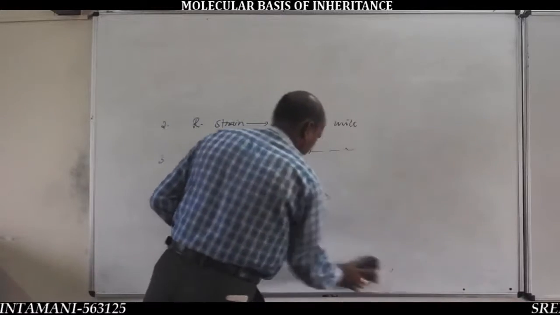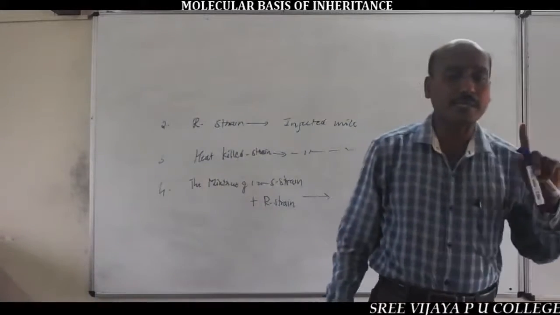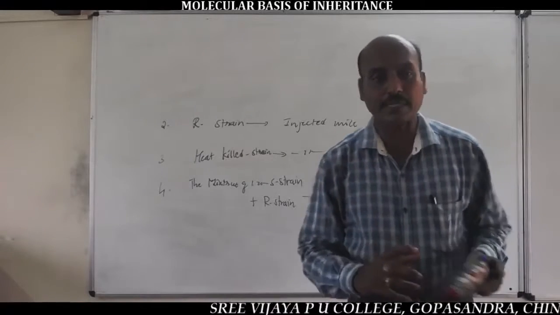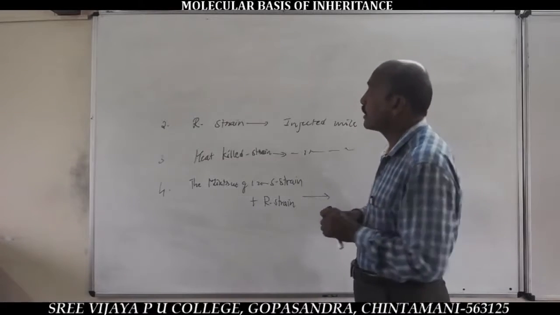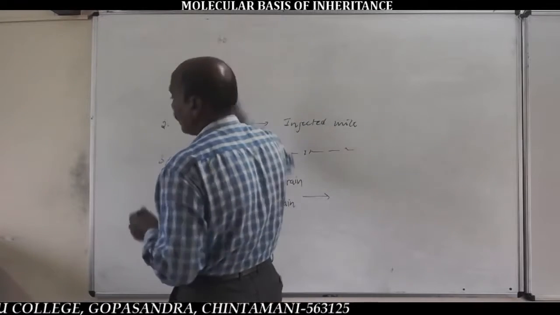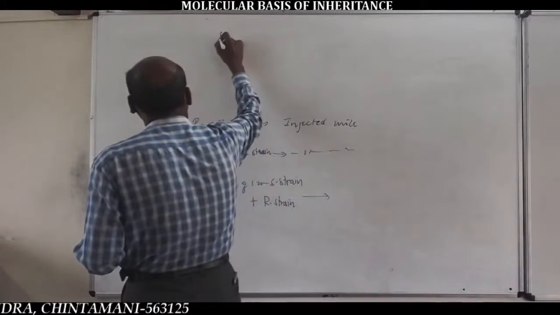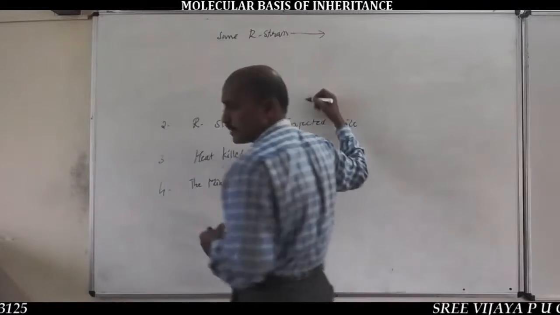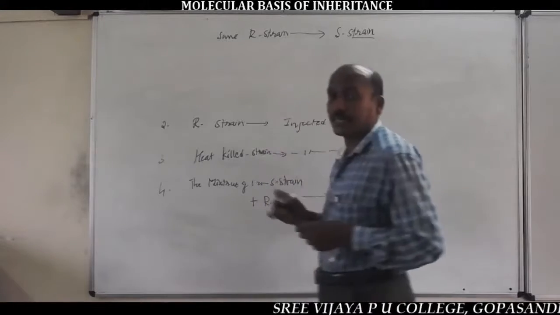Griffith concluded that some R bacterial cells, never all R bacterial cells, just a few, converted into S bacterial cells.